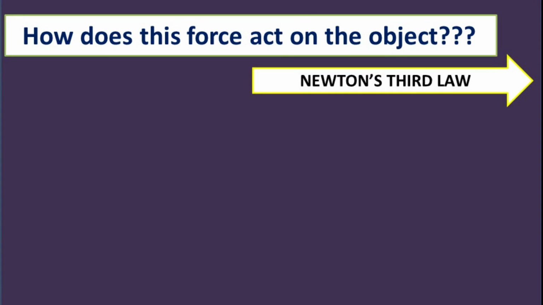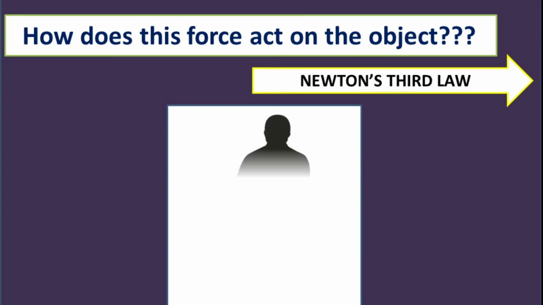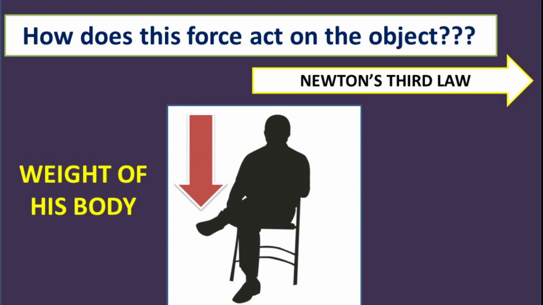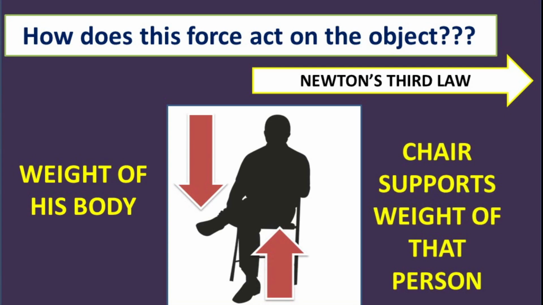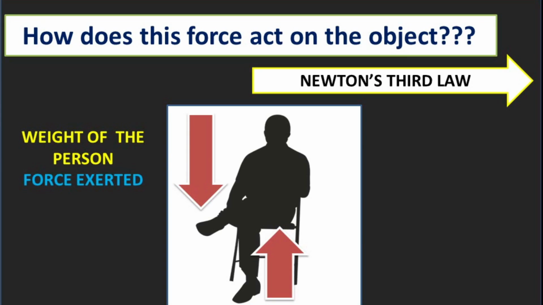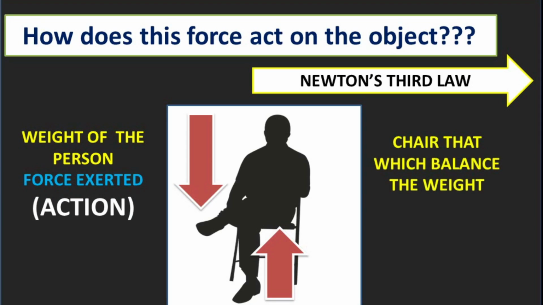Let us take an example of a person sitting on a chair. While that person sits on a chair, the weight of his body, that is a force, is exerted on the chair. And the chair supports the weight of that person. We can notice two objects here. One, the weight of the person, that is the force exerted, we can call it action. And number two, the chair, which balances the weight of the person, we can call it reaction.